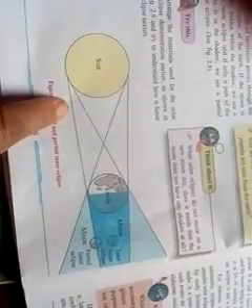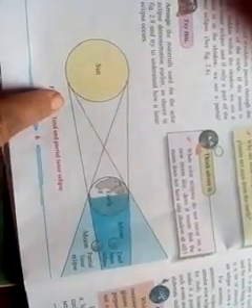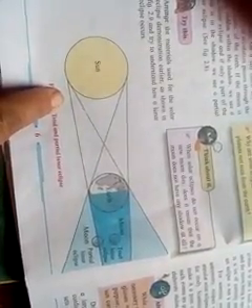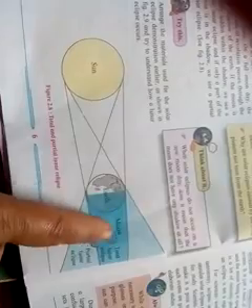It is necessary that the earth is between the moon and the sun, and all three of them are in the same plane. That means the sun, earth and moon are in the same plane on full moon day.